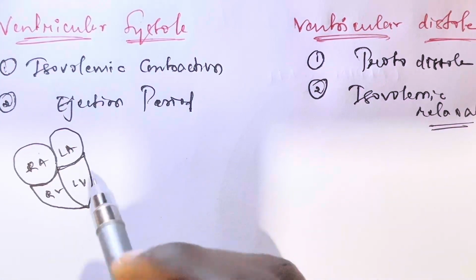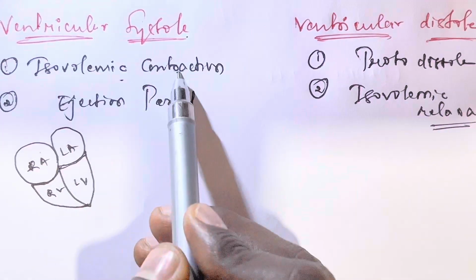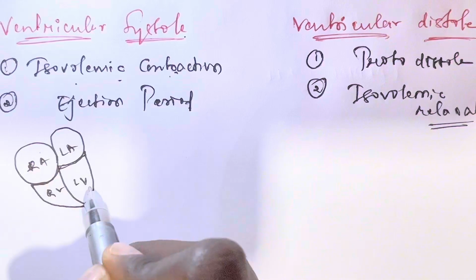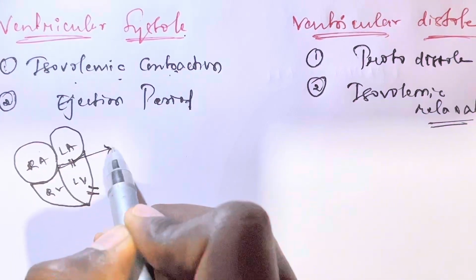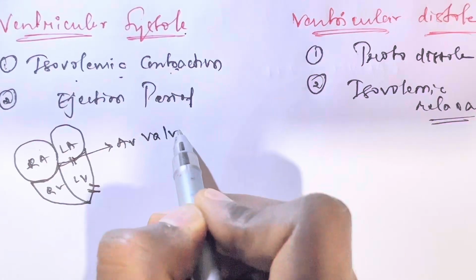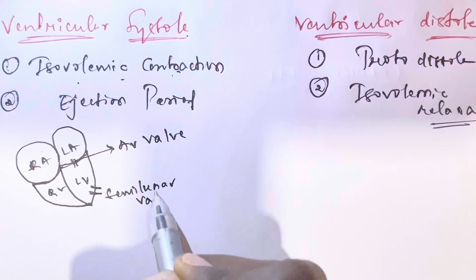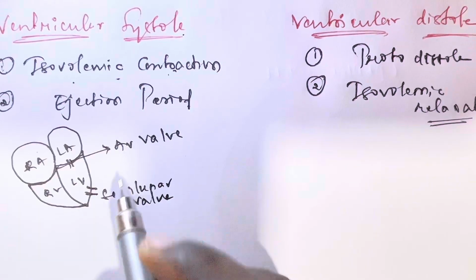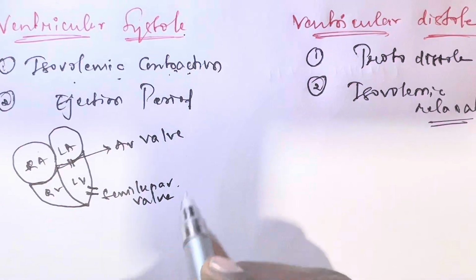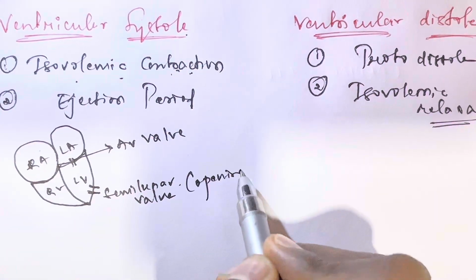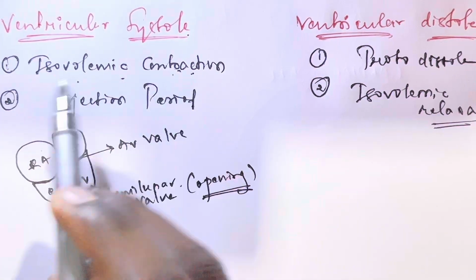Okay, so in the ventricular systole the isovolumic contraction takes place. The main significance of isovolumic contraction is, here it is a semilunar valve and here AV valve. The main significance of isovolumic contraction is the opening of the semilunar valve.